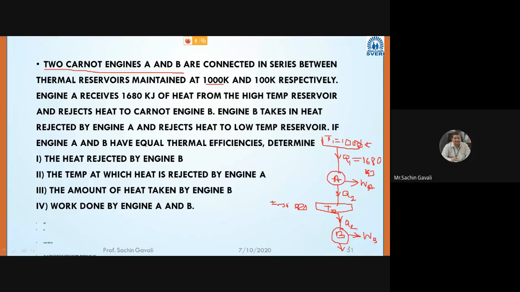Heat rejected is equal to Q3, and this will be temperature T3 equal to 100 Kelvin. They have given.